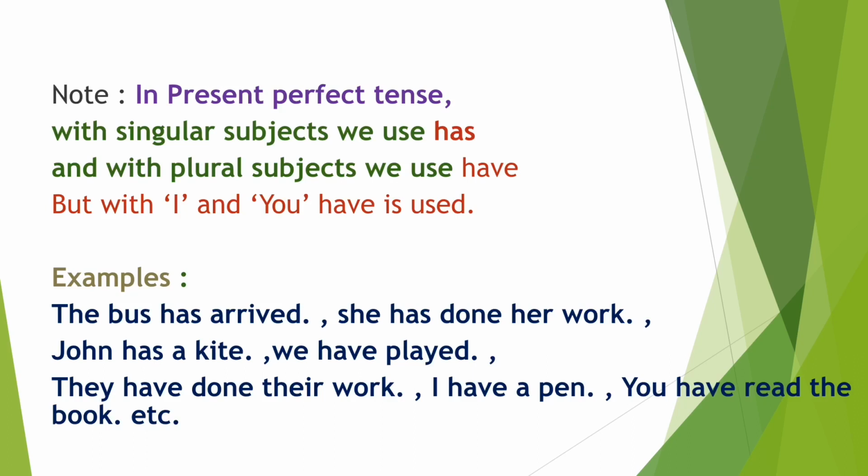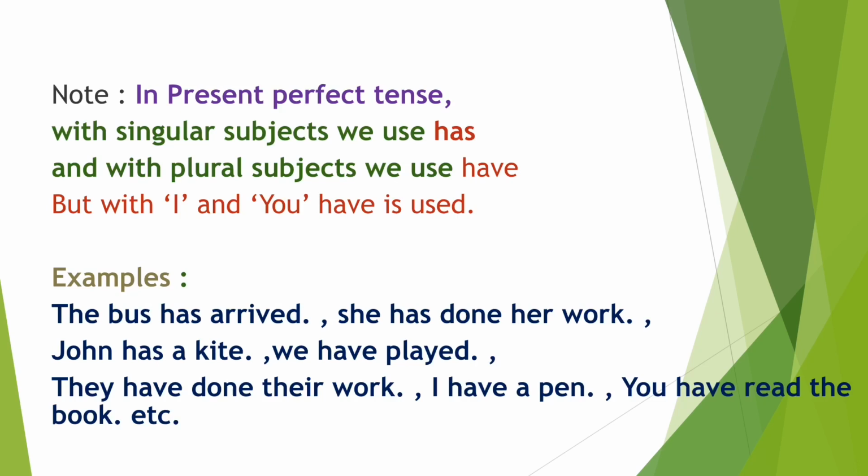Next point to remember is in present perfect tense with singular subjects we use has and with plural subjects we use have, but with I and you have is used. For instance, the bus has arrived, she has done her work, John has a kite.